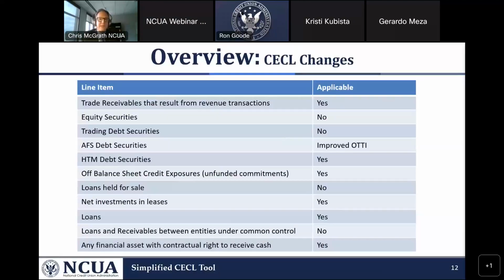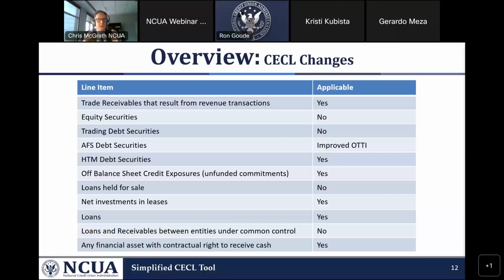You guys will like this. Credit losses do not need to be calculated for securities where the expected non-repayment is zero. So these are things like Treasury securities, securities from government-sponsored enterprises like Fannie Mae, Freddie Mac.